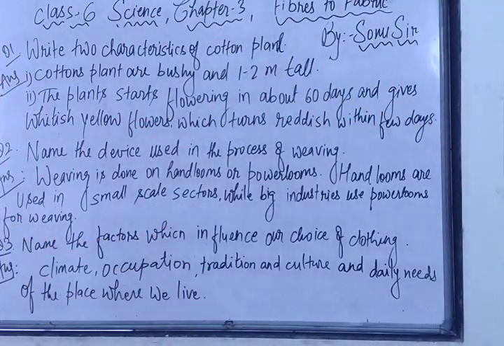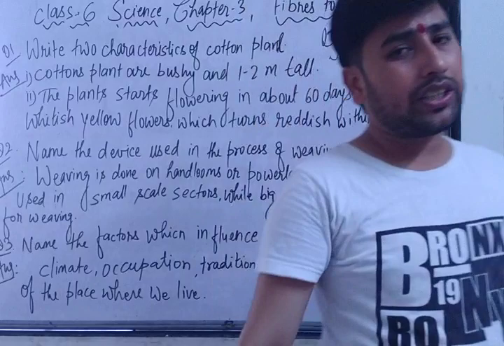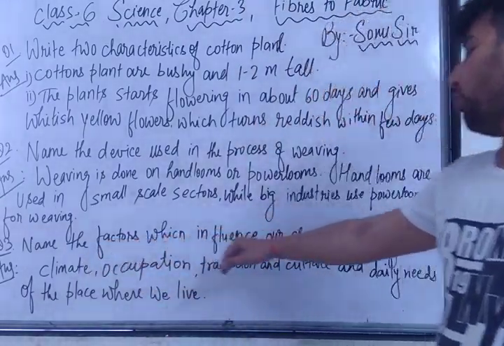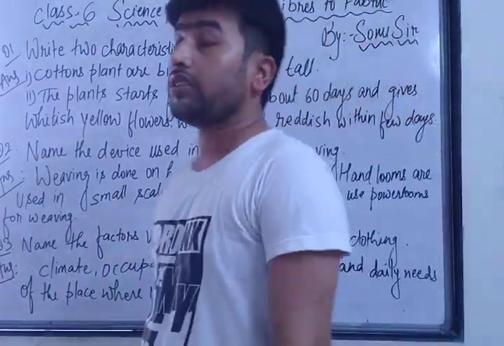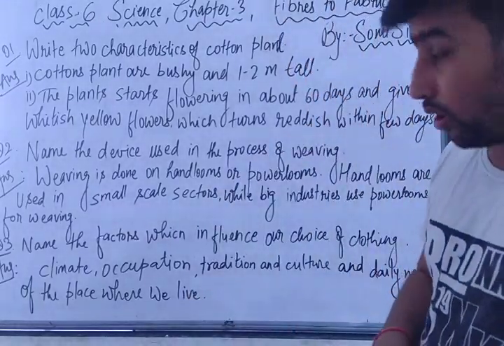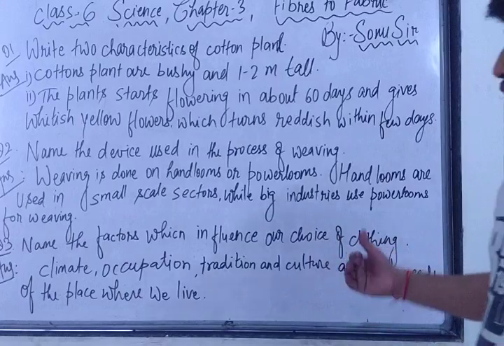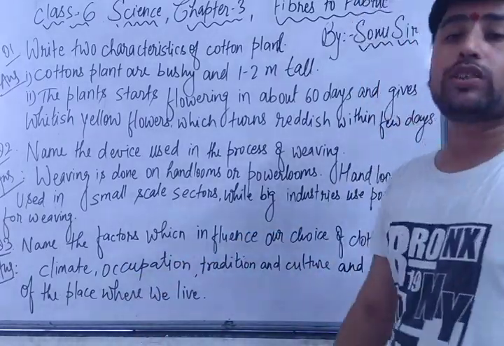Third question, name the factors which influence our choice of clothing. Why are we wearing different types of clothes? Then you can write the answer: the factors which influence our choice of clothing are, first, climate, because of the climate changing, summer, winter, rainy season. Because of the climate changing, our choice of clothing is influenced. Second thing is occupation.